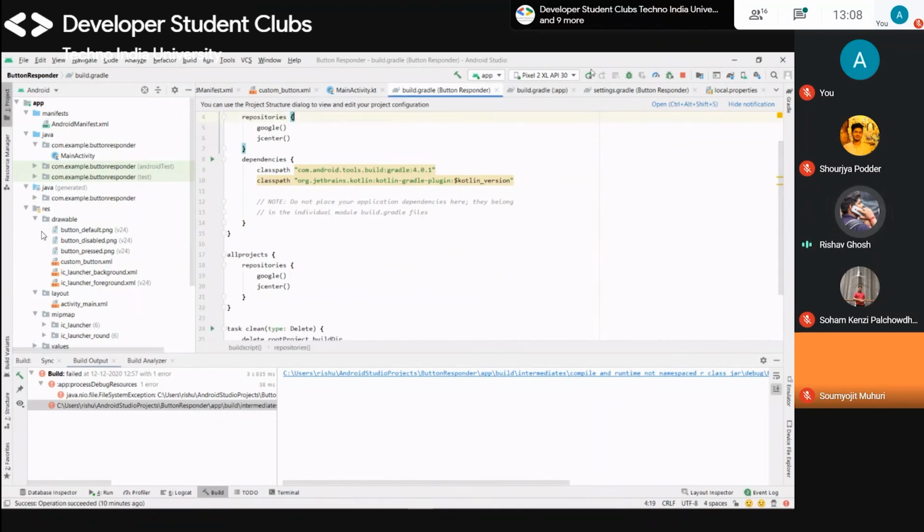You can run the app again after running once. For this, you can click here, and this is the AVD manager, and this is the sync your project with Gradle files. When you make changes in Gradle, you need to sync them with your Android Studio functions. So that's why you need to sync here. If you add any dependencies, just click on it, the project will be synced, and the Gradle files will run as you want to run them.